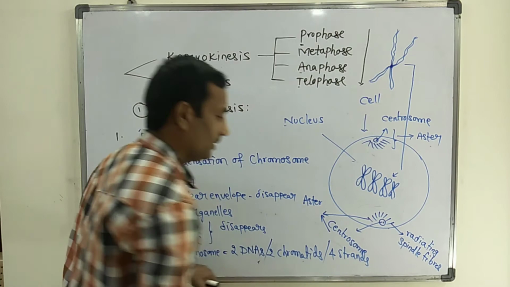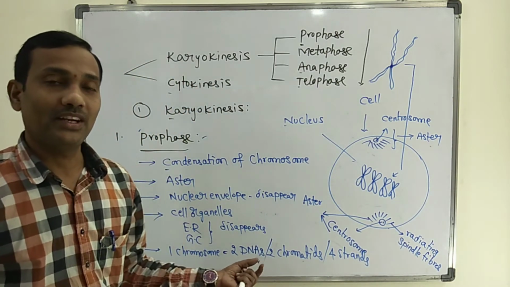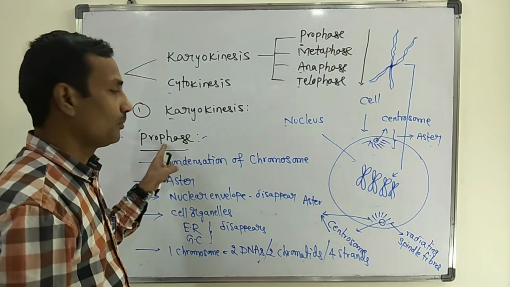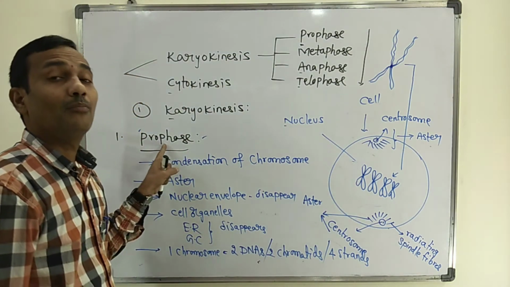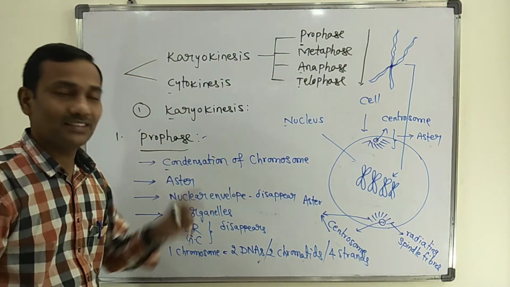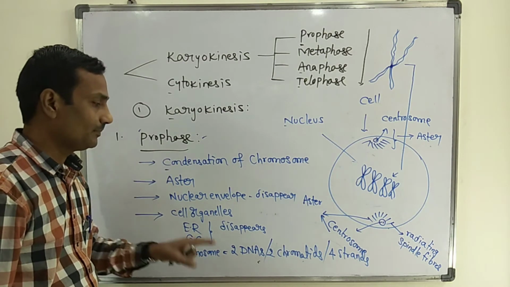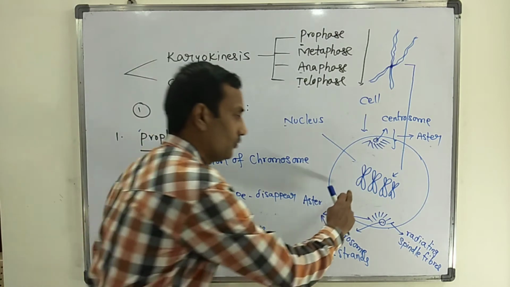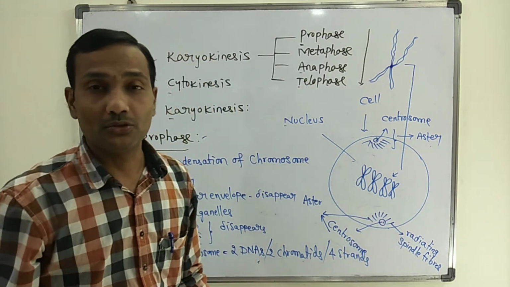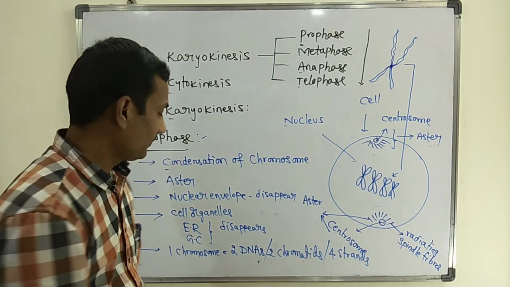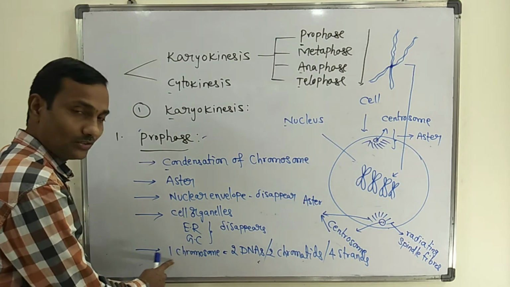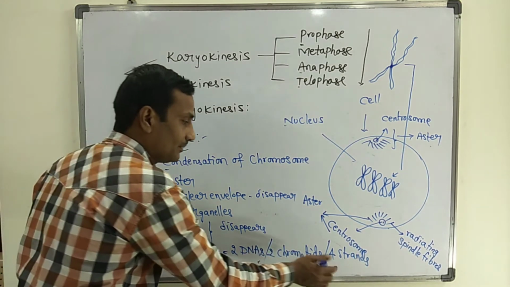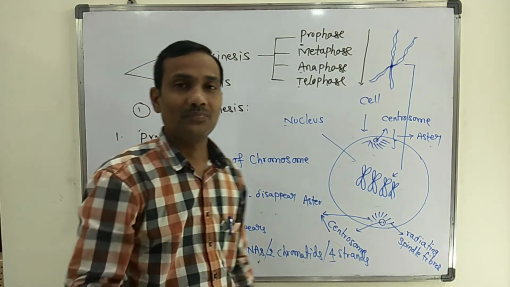You can expect any of these words in the exam. A cell consists of four chromosomes in prophase. How many chromatids are there in that cell during prophase? One chromosome has two chromatids, so four chromosomes, 4 into 2, is 8 chromatids. One chromosome has 2 DNAs, or 2 chromatids, or 4 strands.